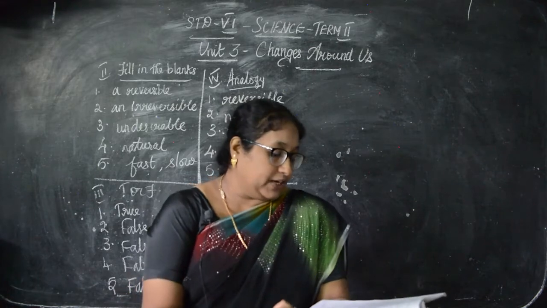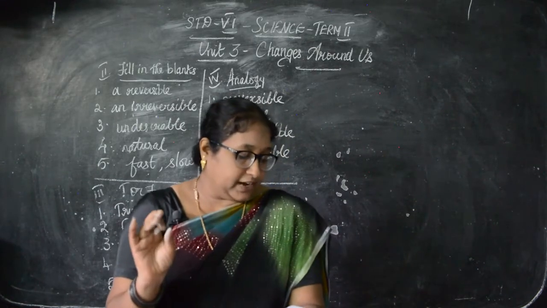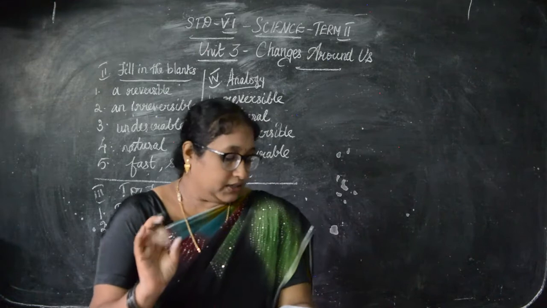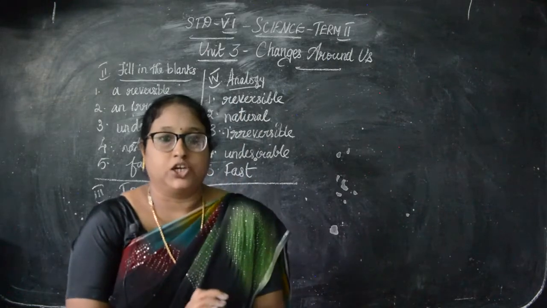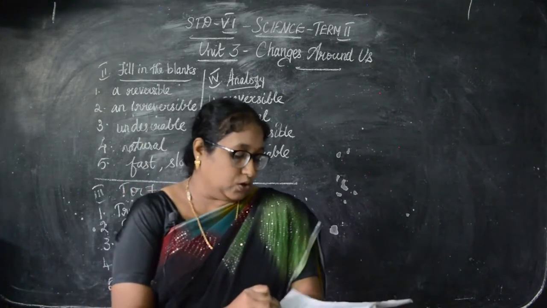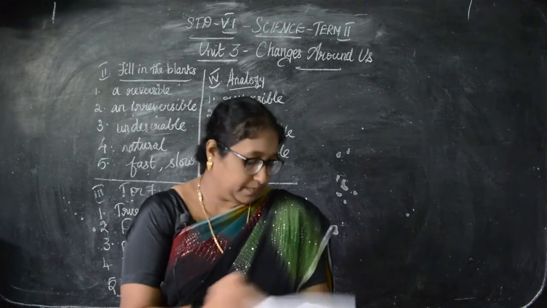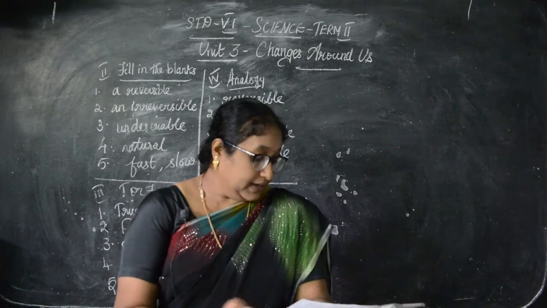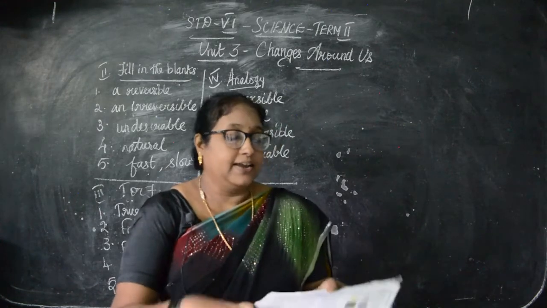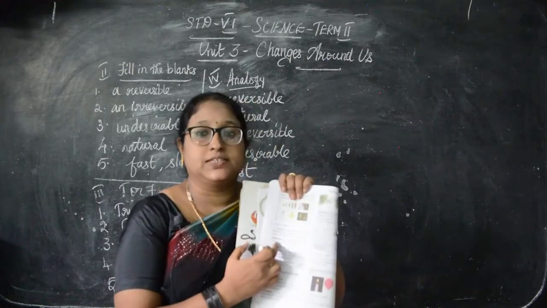Then we'll go to the very short answers, children. First, second and fourth I'll write on the board. Third and fifth you can mark in your book. So, define a slow change. Take page number 34. In that, see on the left side. Okay, left side, slow changes is given there.